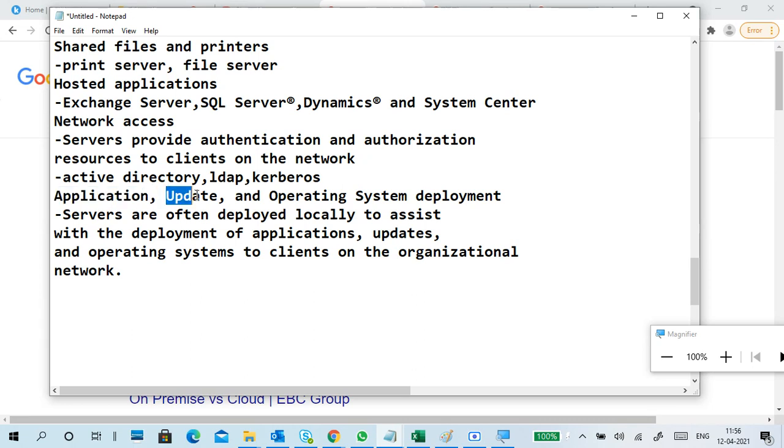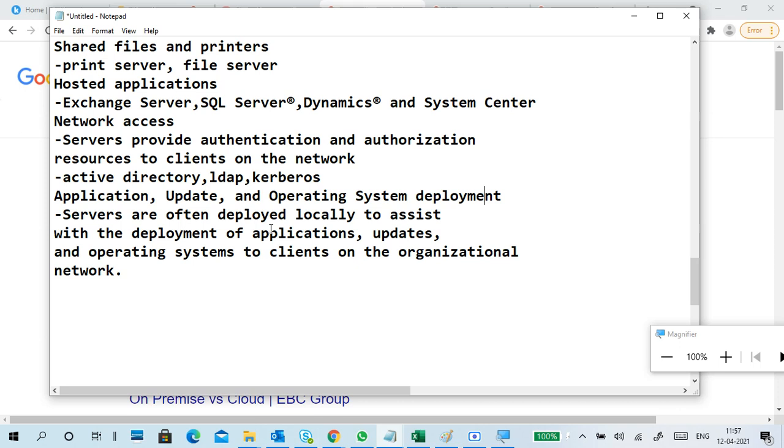Application update and operating system deployment. What is this? We can deploy an application to the client PCs. We can deploy an update to the client PCs. That means we can install updates and applications on client PCs. Operating system deployment: the whole operating system we can deploy to the client PCs.